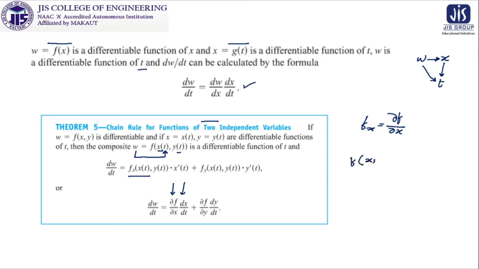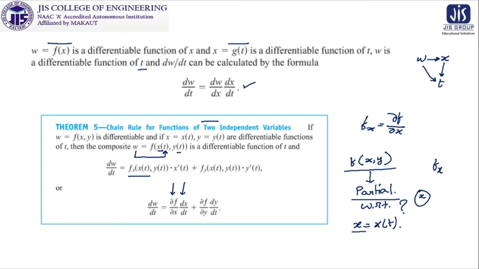F is a function of x and y both. So when you are differentiating it, the question is coming that you are doing the partial differentiation, and you are doing the partial differentiation with respect to whom? Initially you are doing the partial differentiation with respect to x, so obviously you have to denote it by fx, that is del f del x. But for the next case, when x is differentiated with respect to t, x is a function of t only. So when the question of differentiation comes, then this one will be dx dt. That is why it is dx dt.